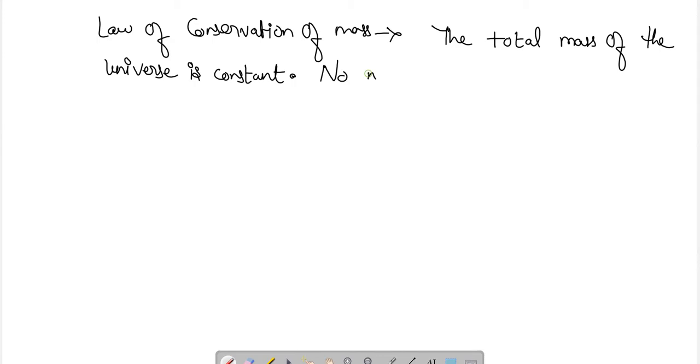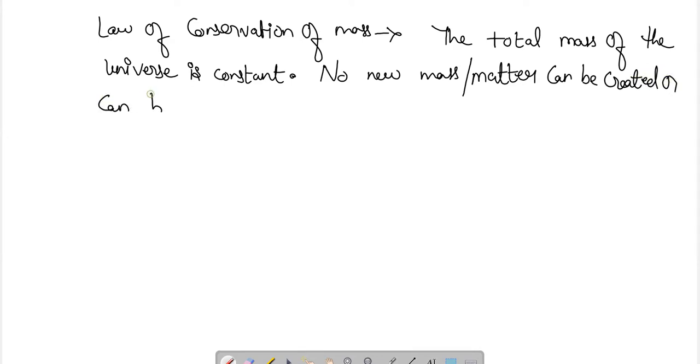No new mass or matter can be created or can be destroyed. They just change their state from one to another, or form from one to another only.